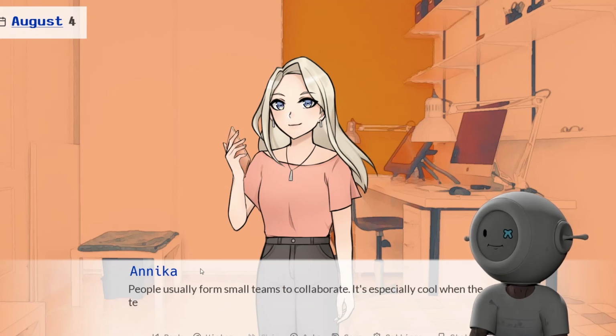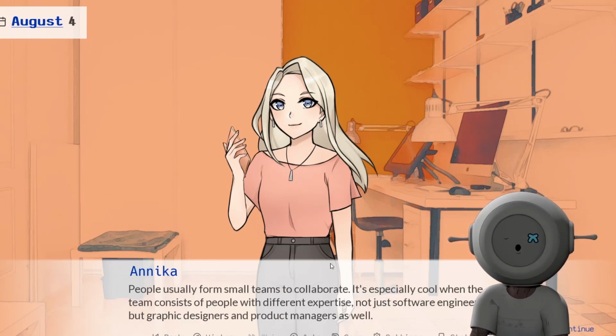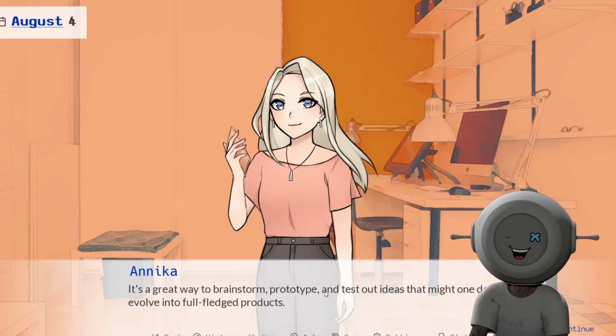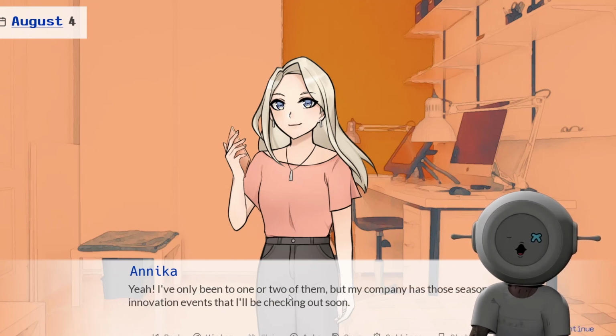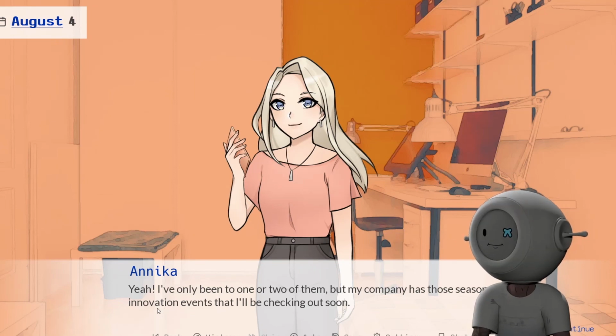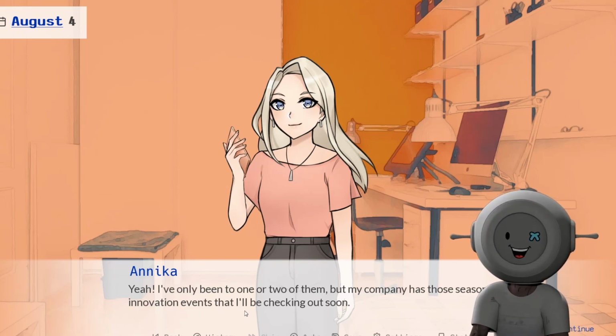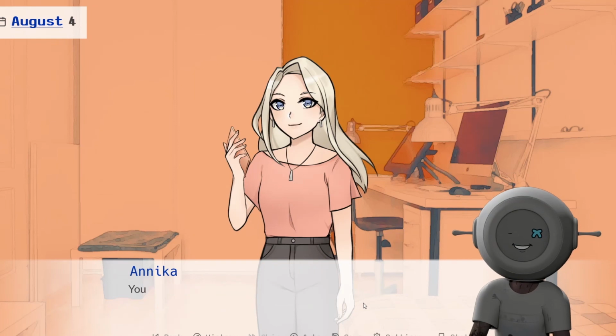Okay. People usually form small teams to collaborate. It's especially cool when the team consists of people with different expertise, not just software engineers, but graphic designers and product managers as well. It's a great way to brainstorm, prototype, and test out ideas that might one day evolve into full-fledged products. That sounds pretty cool. Yeah, I've only been to one or two of those things, but my company has those seasonal innovation events that I'll be checking out soon.